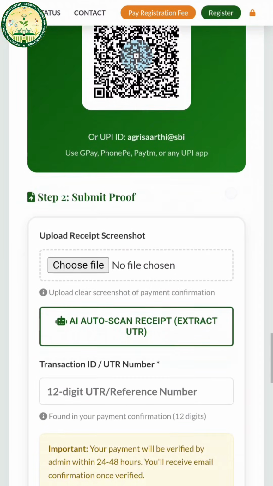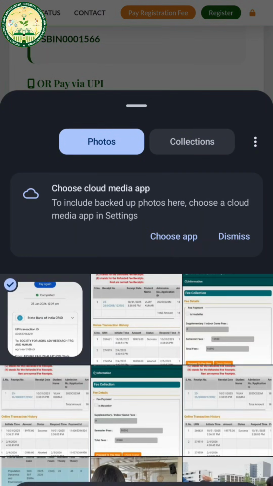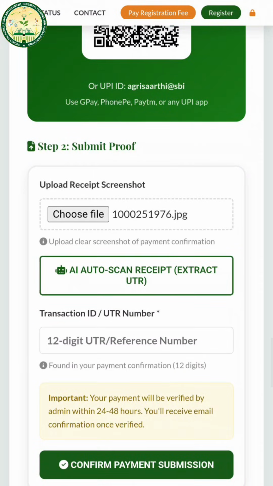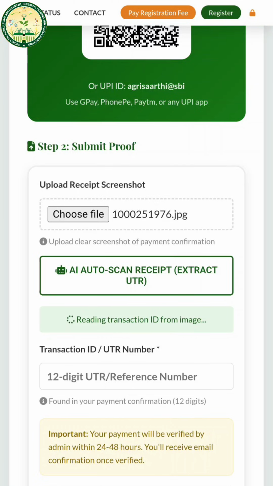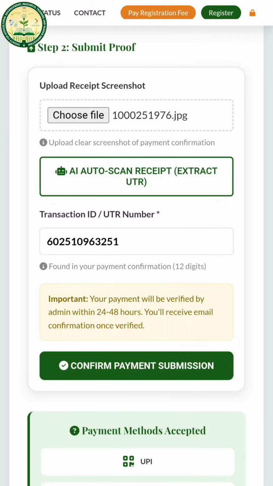So I have already paid for this, so I have to attach this payment screenshot. Let's suppose this is the payment screenshot, and I will click on this AI auto scan receipt extract UTR. Once I click on it, please wait for some time. So the transaction ID is auto fetched. If it is not able to fetch your transaction ID, you have to upload a screenshot that contains every detail about your transaction ID number, date, time, amount, etc. So you should upload that particular screenshot. Either it auto extracts or you can fill it in here. Then you have to click on complete payment, to confirm payment submission.